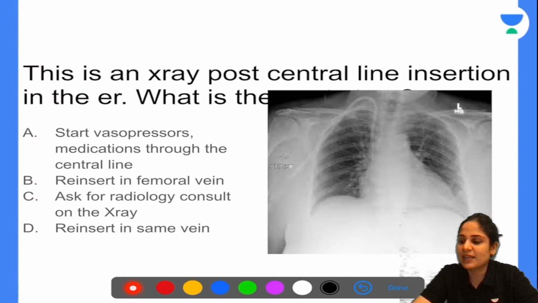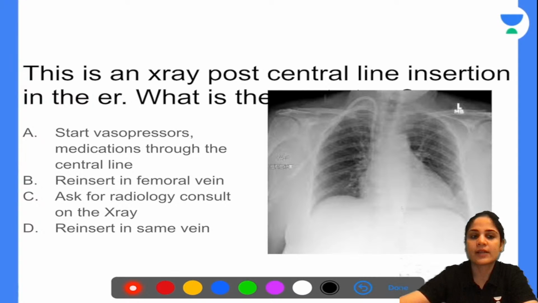Everyone is getting confused between A and B. Tharani is saying I will reinsert it, and Karthik is also saying the femoral vein. Why would you reinsert it in the femoral vein? Can you please give me any idea? Why would you want to reinsert the central line into another vein? There has to be a logical reason behind the answers that you give, correct? So try to think, is there anything that you would like to change in this line?